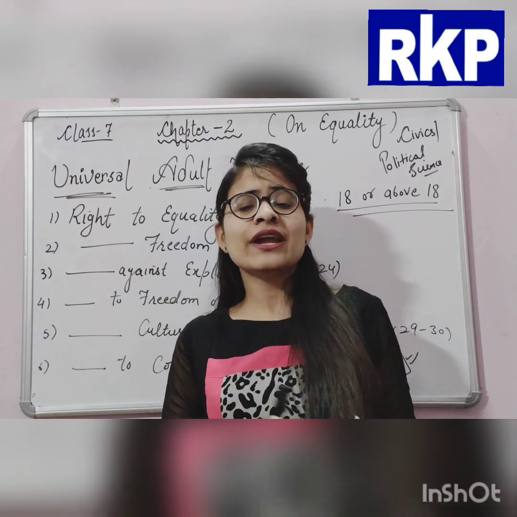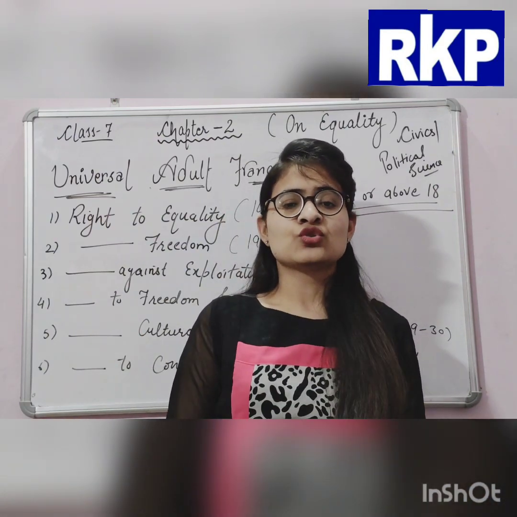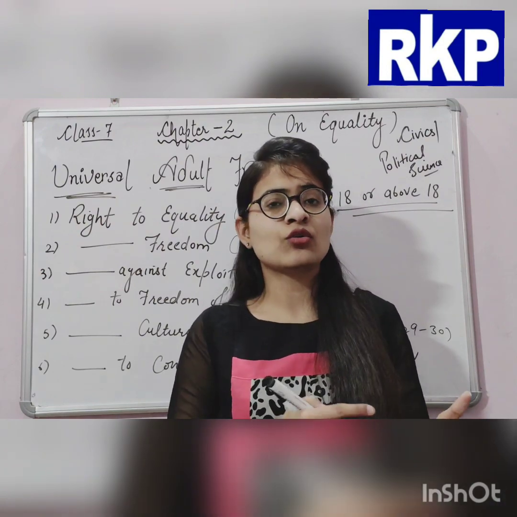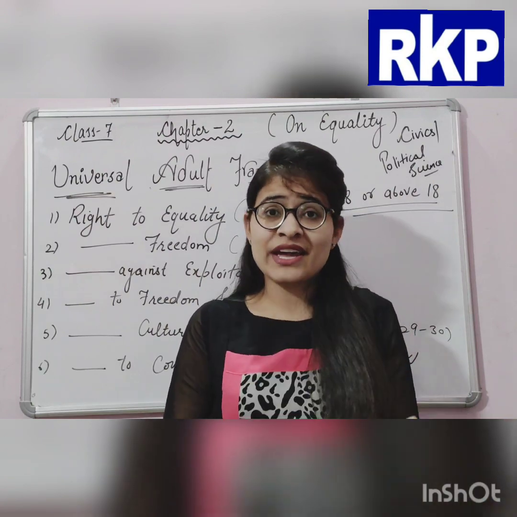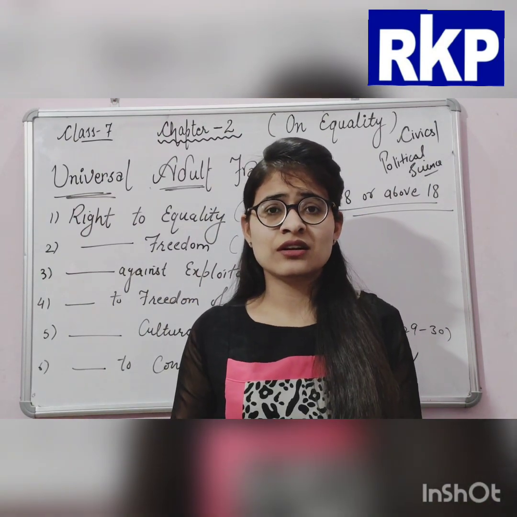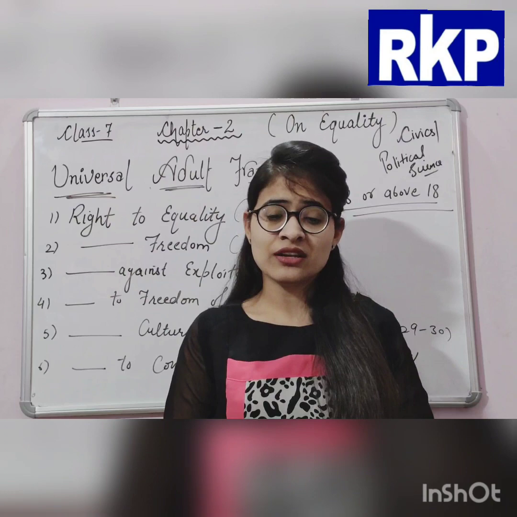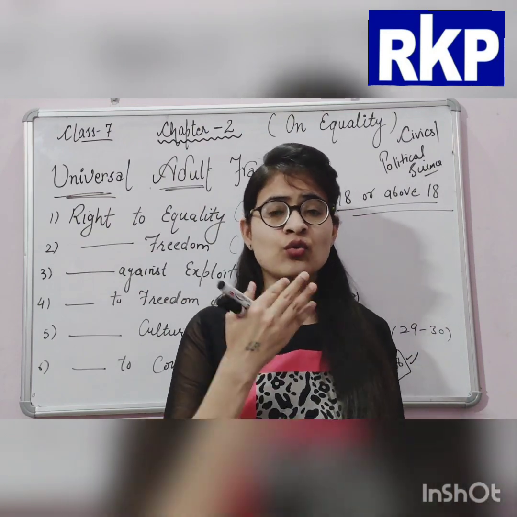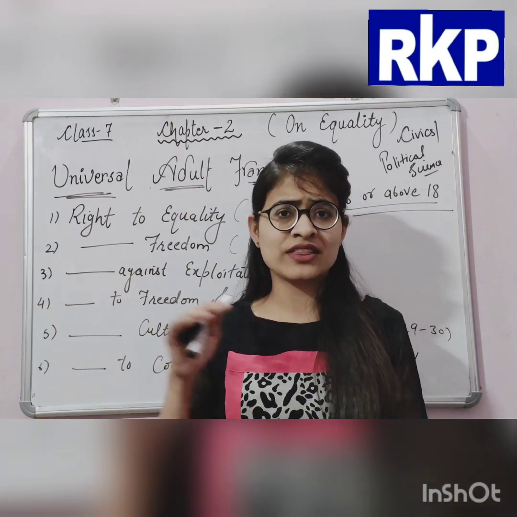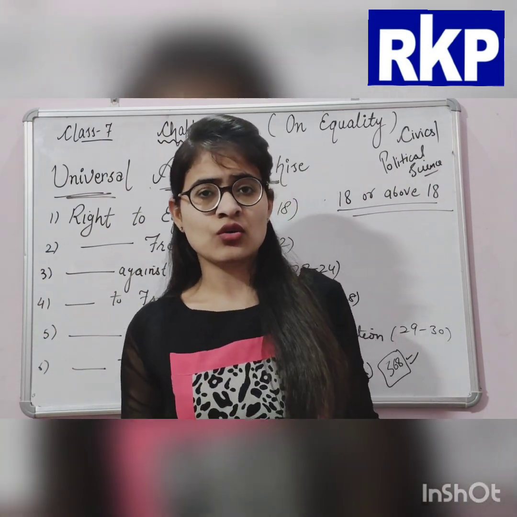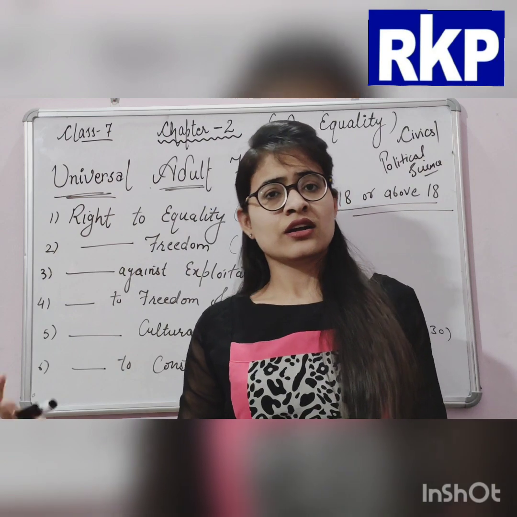Every adult is equally allowed to vote without any discrimination. What is discrimination? To treat someone as less than another. It means one person can do one thing and another person is not allowed to do that thing. That will be discrimination.